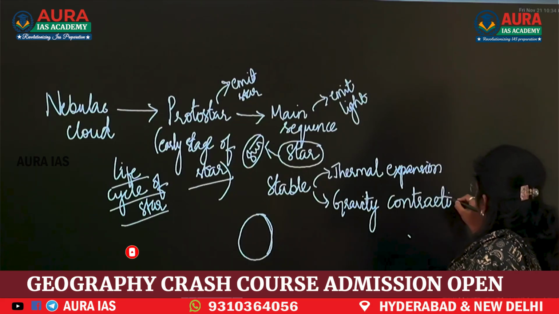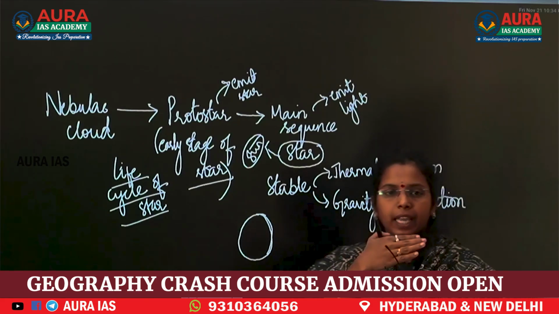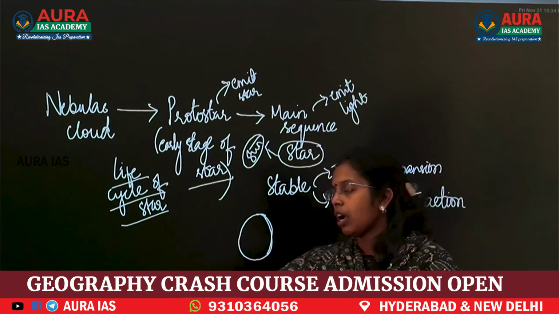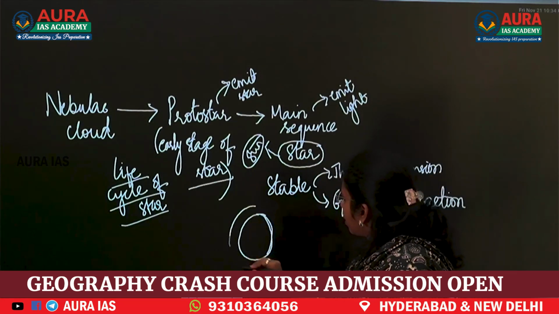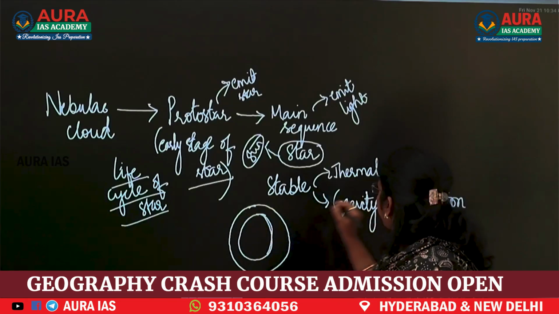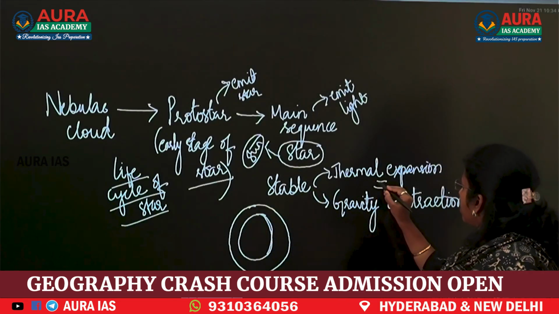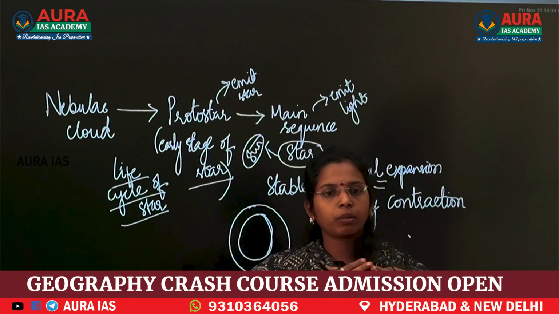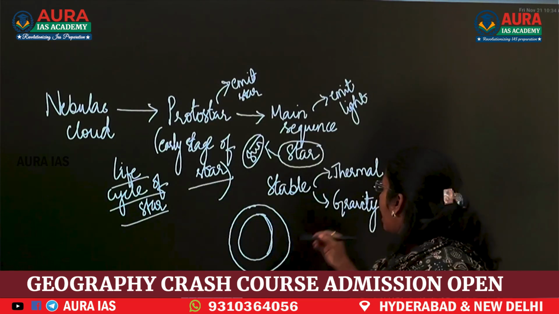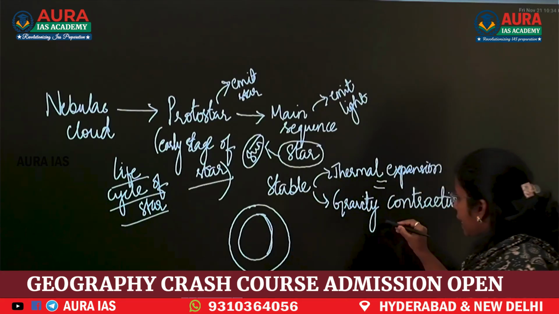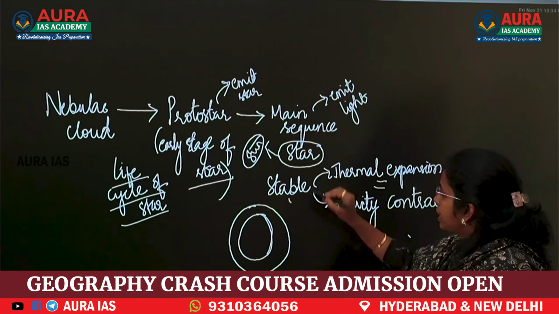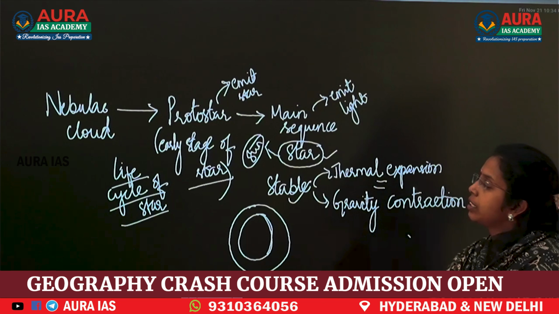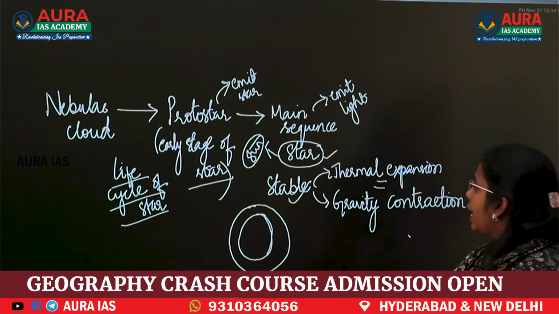This expansion and contraction are happening together. How much expansion is going on, that much contraction is going on, both are in equal position. Because of this, stability is there in the main sequence star.